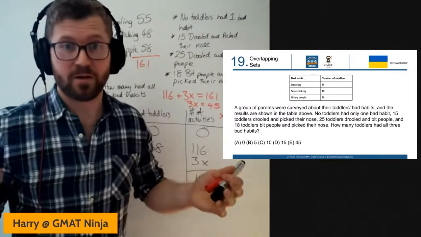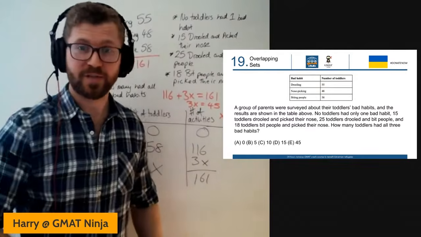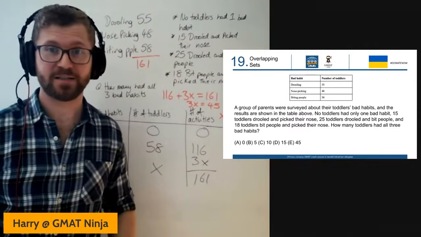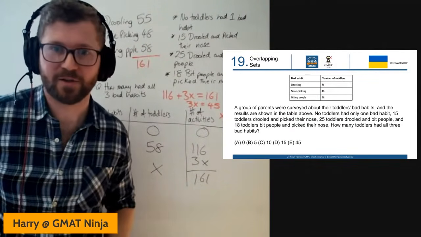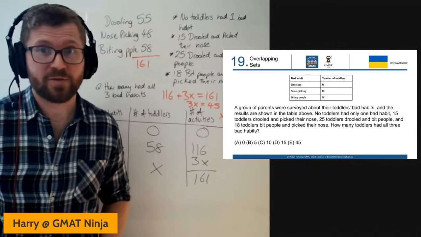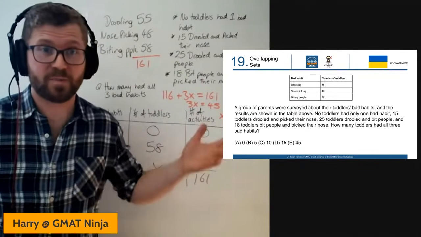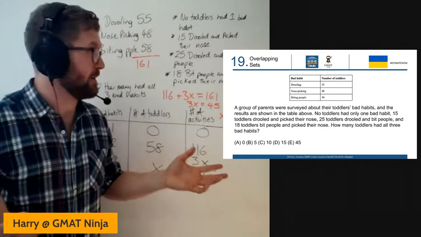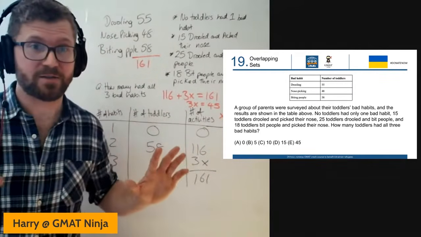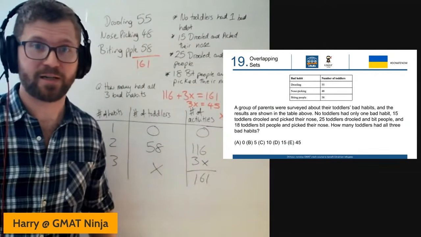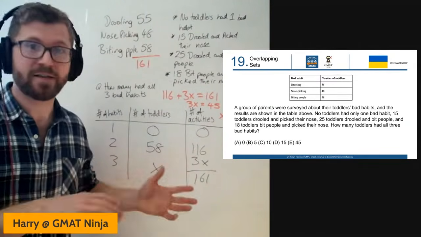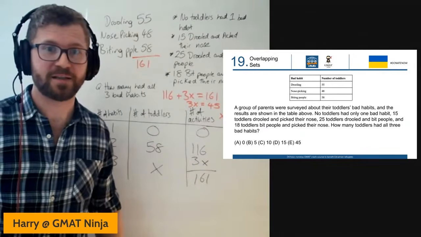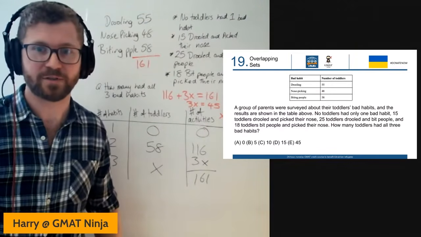Right, so that's the three item overlapping set table that we've had a lot of questions about in the comments. I hope that's helpful for you guys that have never seen that before. Give it a try, play around with this method on some questions. And then, like I say, it's not going to be the quickest way, but hopefully it's a bit more reliable and it minimizes the number of those easy errors that you're making. And those are the ones that really kill your scores.